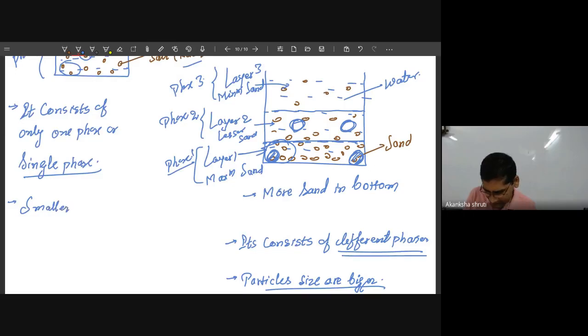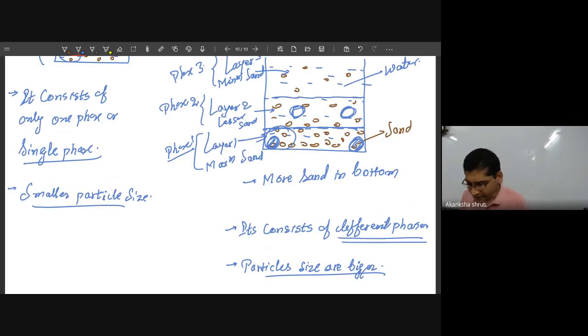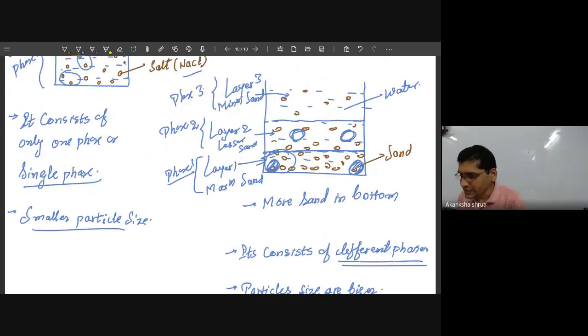Smaller particle size there, bigger particle size here.